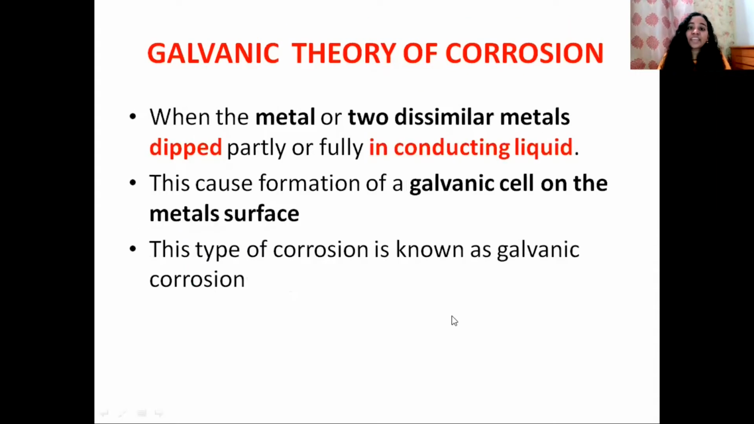So next is the galvanic theory of corrosion. When a single metal or two dissimilar metals are partially or completely dipped in a conducting liquid, this leads to the formation of a galvanic cell on the metal surface, and further that leads to corrosion. This type of corrosion is known as galvanic corrosion.